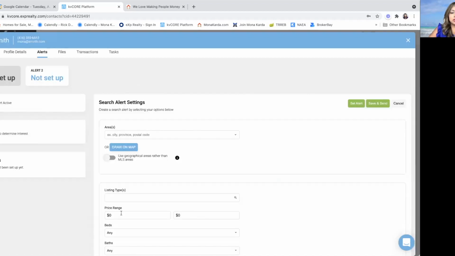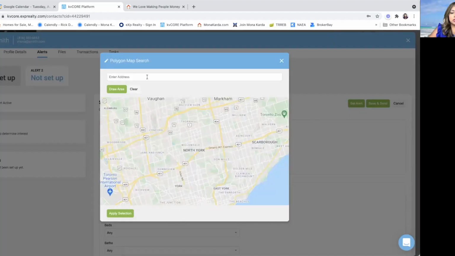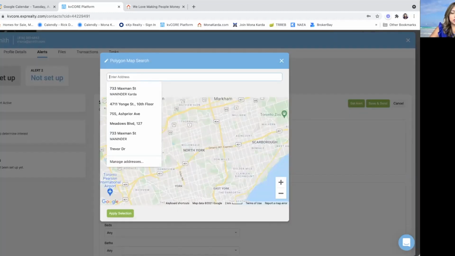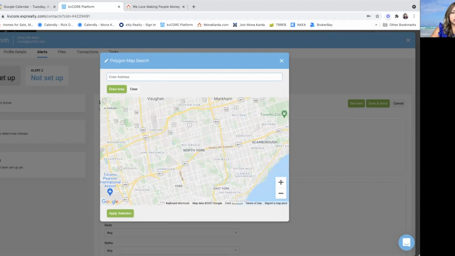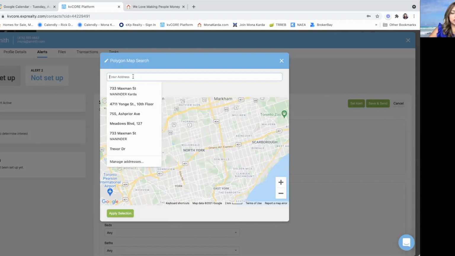Sorry, 1 second. Let's go back. Let me just write. Wonder why that's not working. Maybe enter address. Oh, okay. So let me enter, hold on.